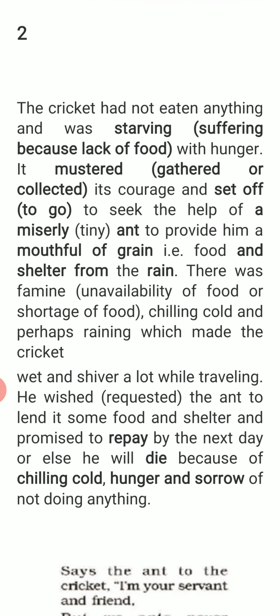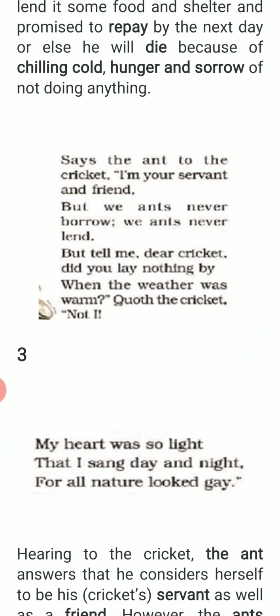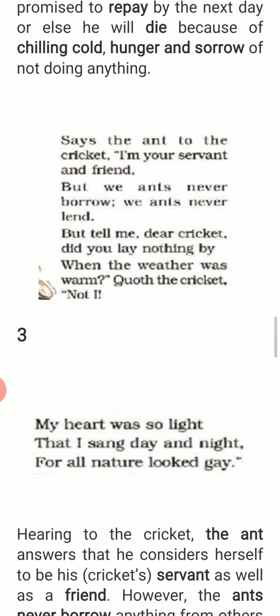Coming to the next stanza, the last word is friend, lend, so A. Then the next words, by and I, the sound is there, so it becomes BB. Then light, night, CC, and gay, D, a different word. So again the rhyme scheme will be A, B, B, C, and D.